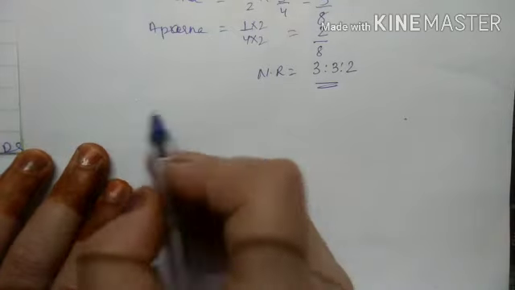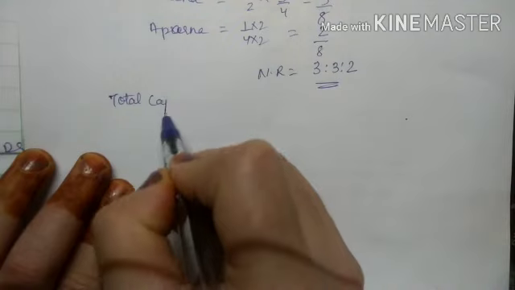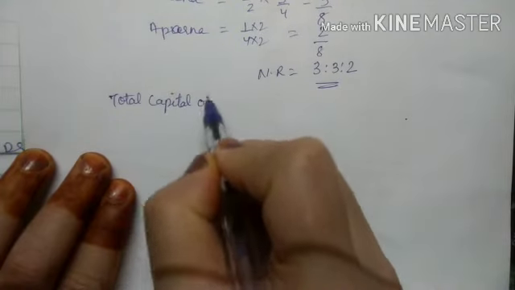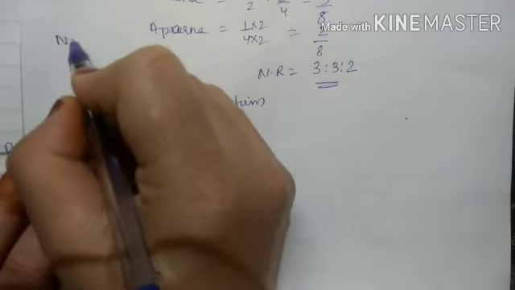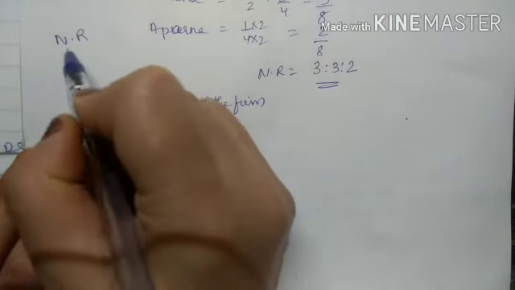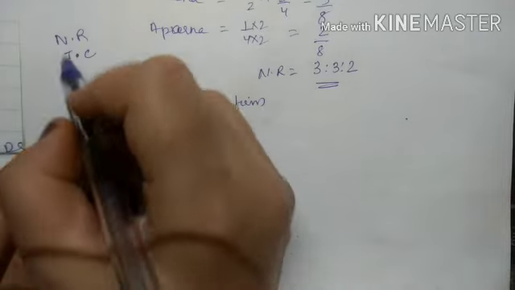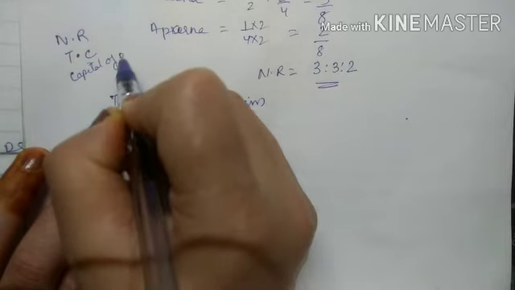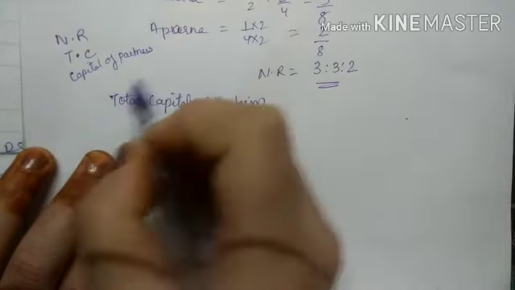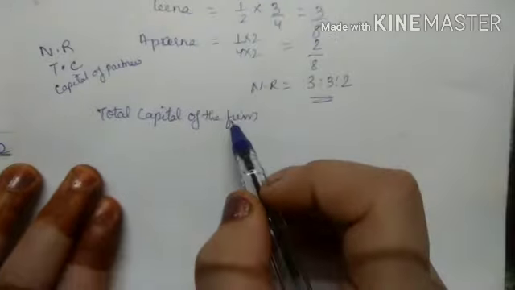Right? Now my capital has to be adjusted into this new ratio. Now the formula for this is, first we have to calculate. There are 3 steps in calculating this. First step is to calculate the new ratio. Second step is to calculate the total capital, and third step is to calculate the capital of partners, right? These are the 3 steps. We have done with the new ratio. Now we are calculating the total capital of the firm.